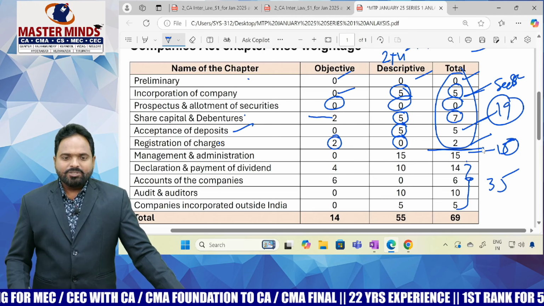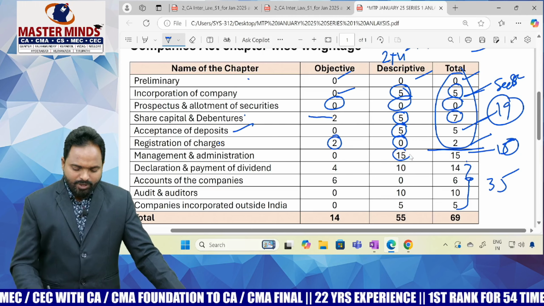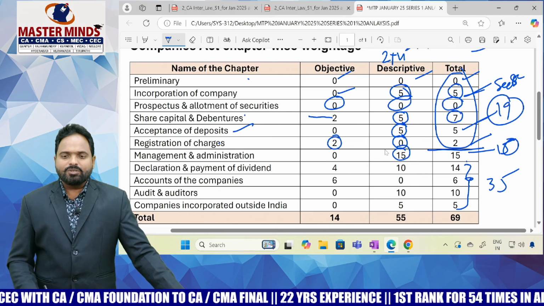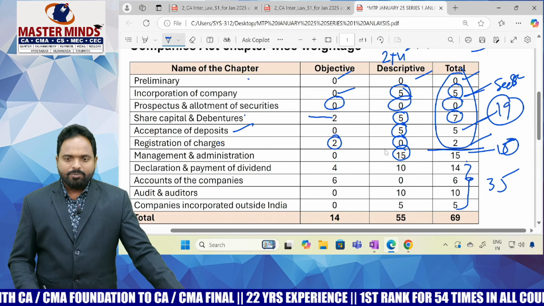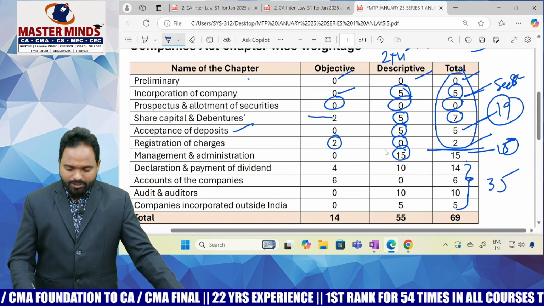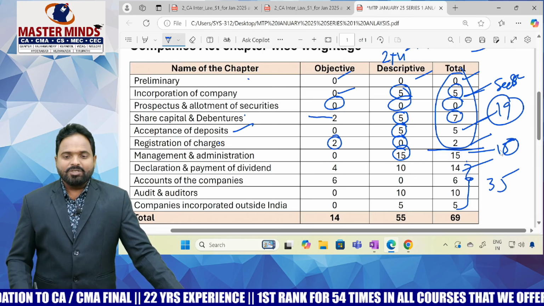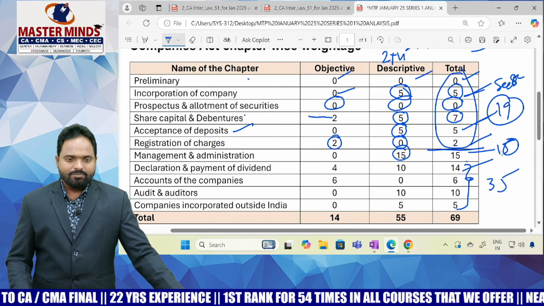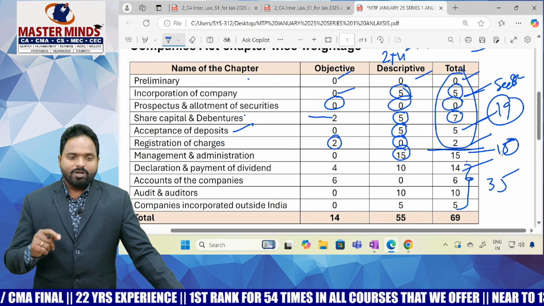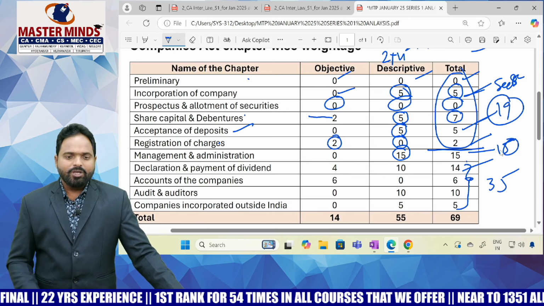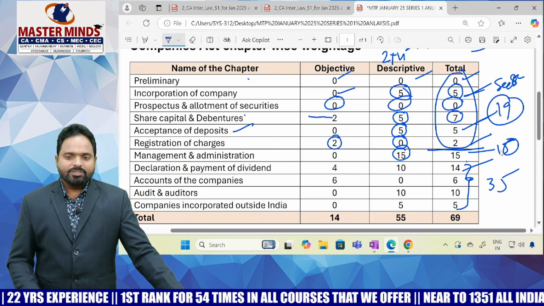Declaration and payment of dividend has 10 plus 4, 14 marks. Too much weightage has been given to declaration and payment of dividend. In September 2024 they asked only 5 marks from DPOD, but in this year's MTP they asked 14 marks.